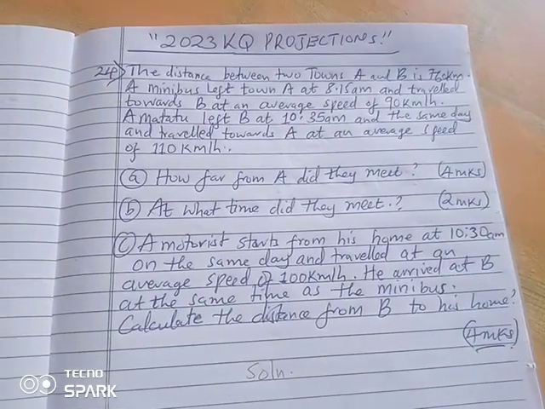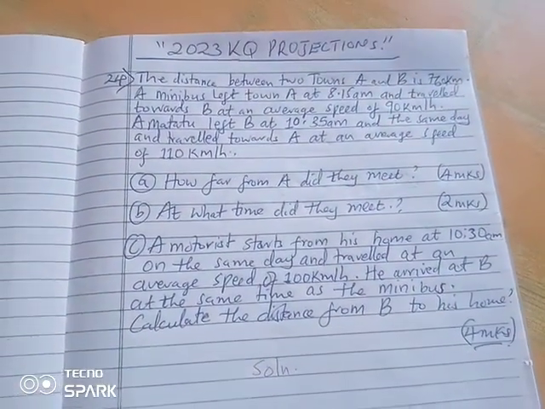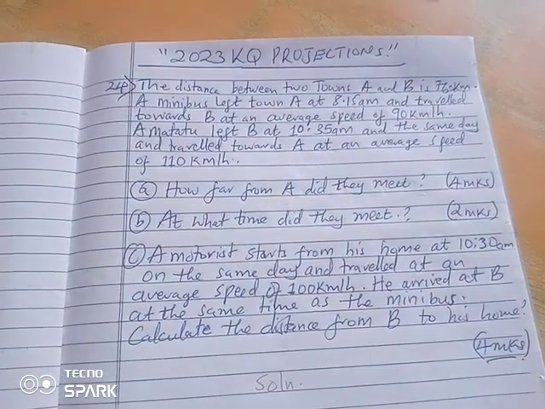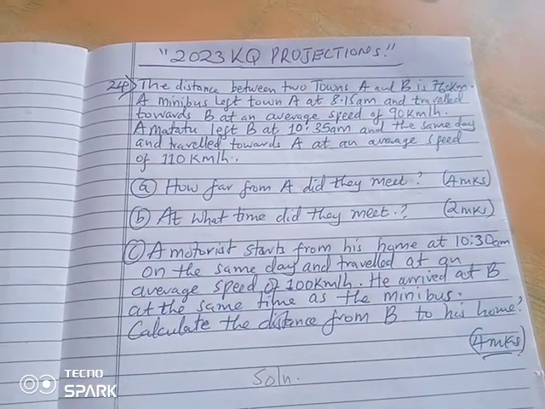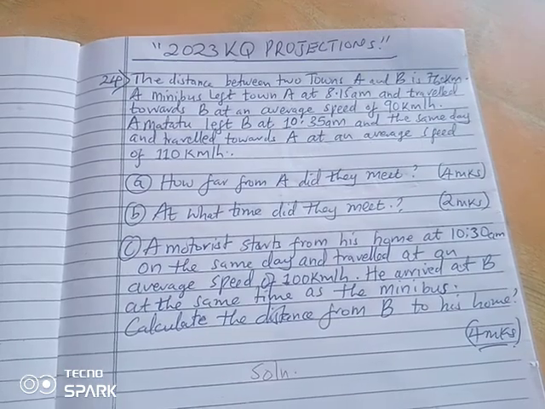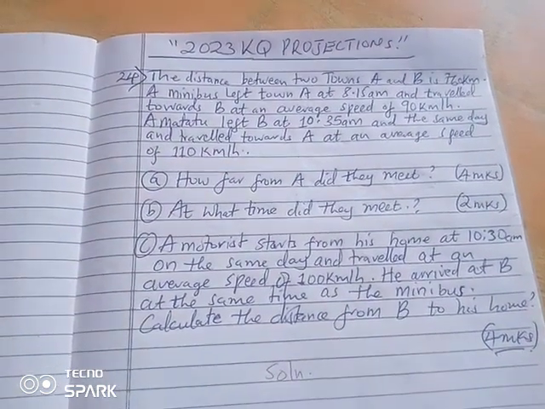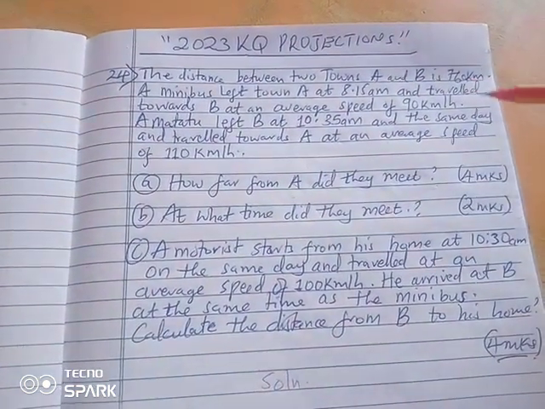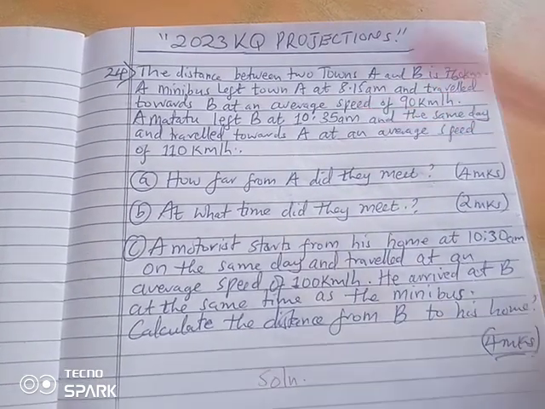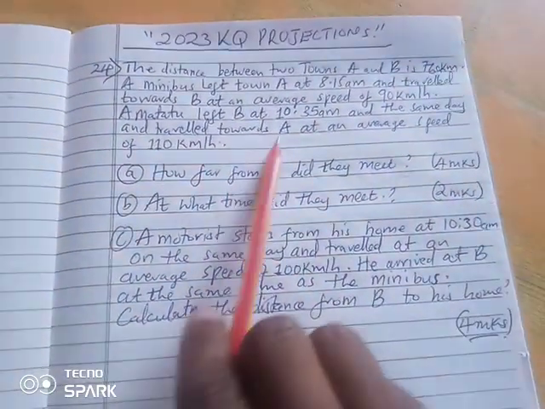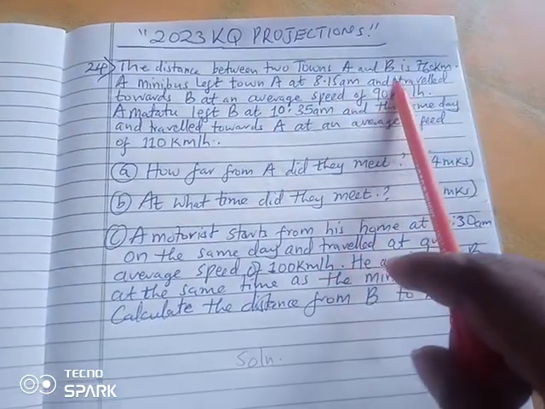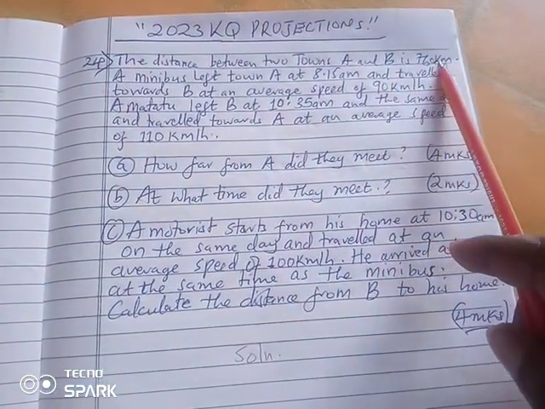Still with the 2023 KCSE projections at number 24, and what a good question for us today. I know the lovers of maths have been waiting for this. That is relative speed, and the question reads, the distance between two towns A and B is 760 kilometers.